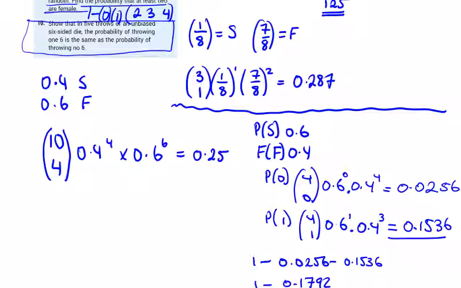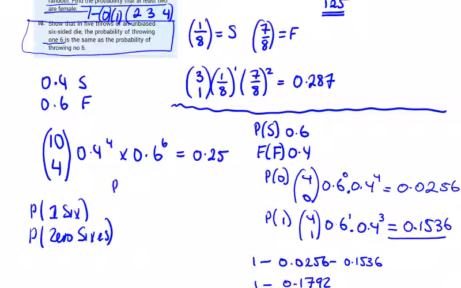And then question 10. Show that in 5 throws of an unbiased 6-sided dice, the probability of throwing 1 six is the same as the probability of throwing 0 sixes. So we want the probability of 1 six and the probability of 0 sixes.